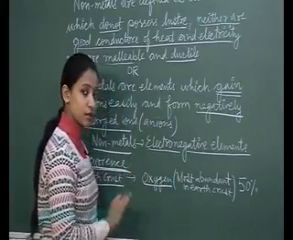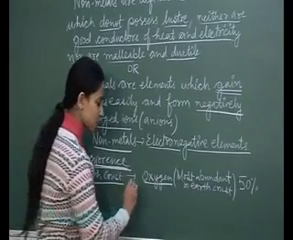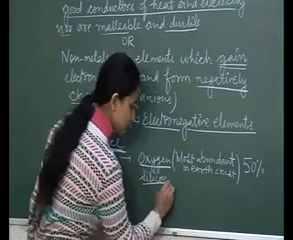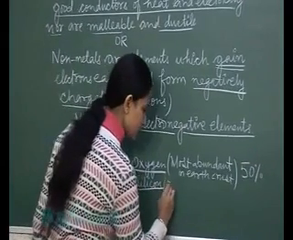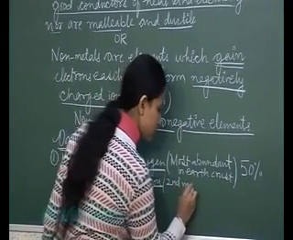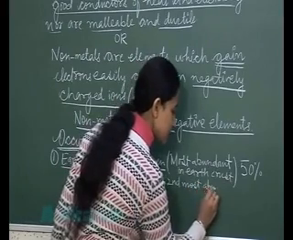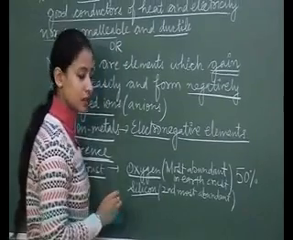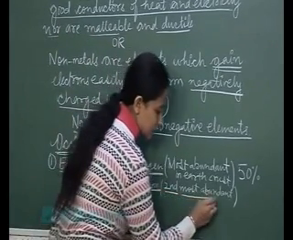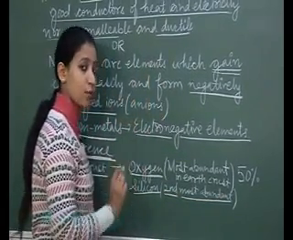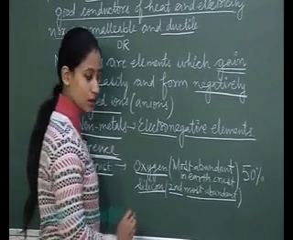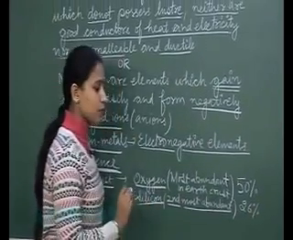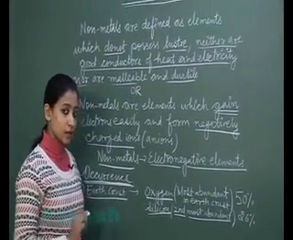The second most abundant non-metal in the earth crust is silicon. Talking about the percentage of silicon in the earth crust, it is around 26%. Now this was about the occurrence of the non-metals in the earth crust.